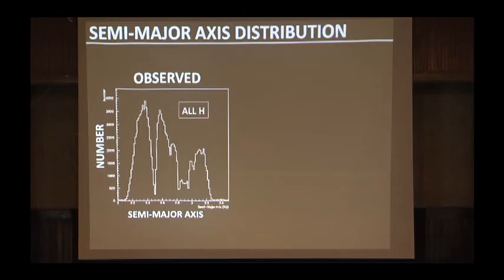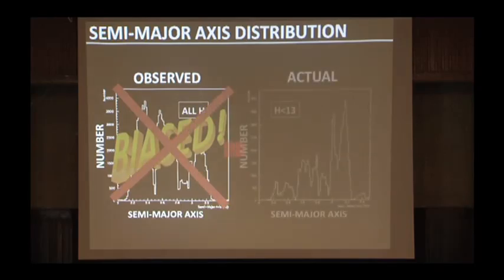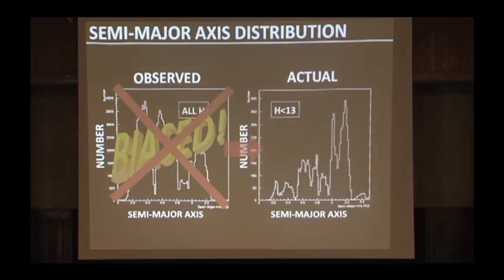So now if we look at the semi-major axis distribution of asteroids in the main belt, so remember, semi-major axis is the distance from the sun in astronomical units. So this is the distance from the sun of the asteroids, and this is over all H, or equivalently all diameters. It looks like this is the distribution of asteroids as a function of distance from the sun. But in fact, that has got this problem as I described with the tuna. It's a very biased situation.